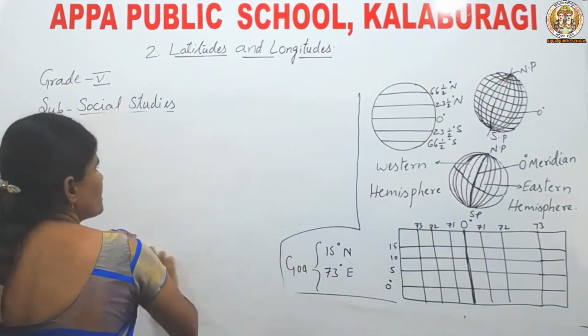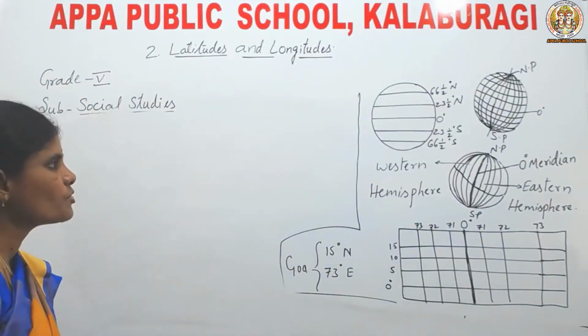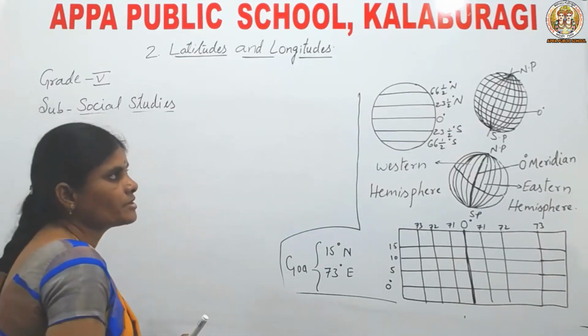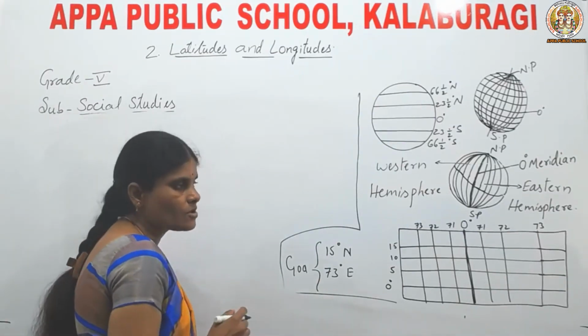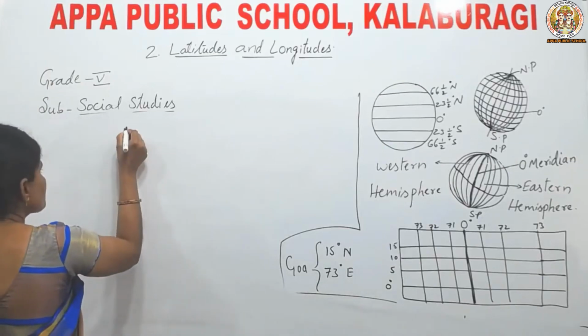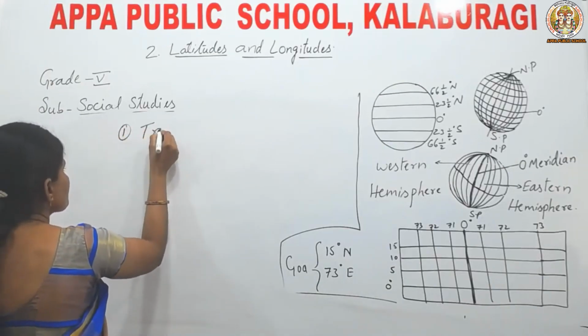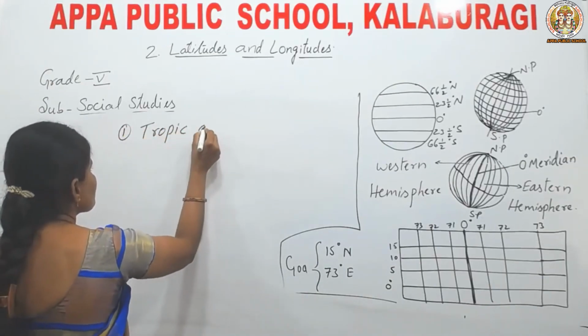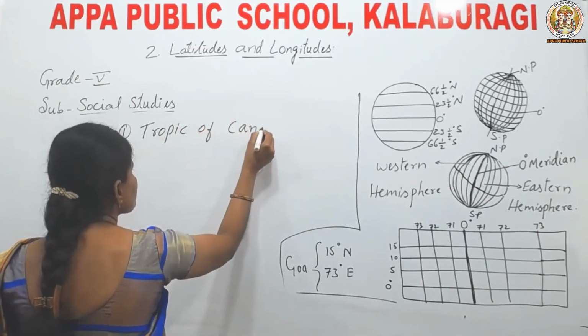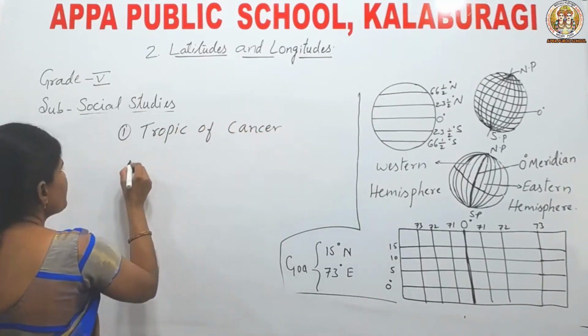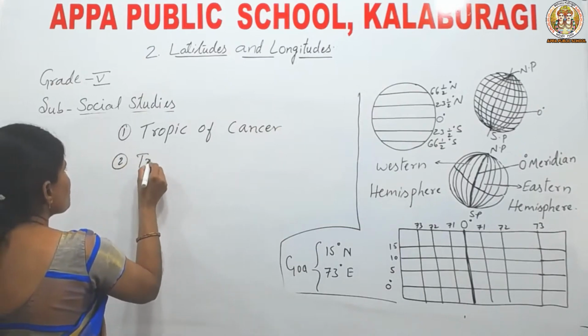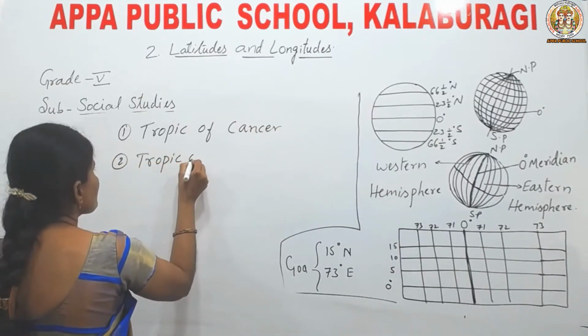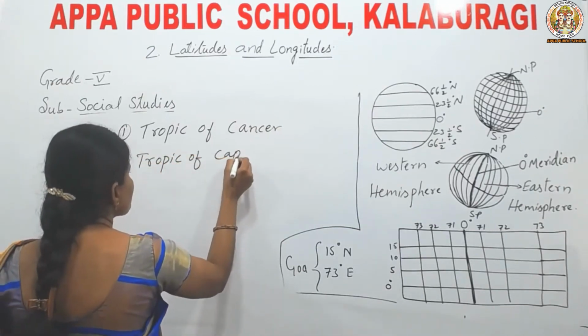Children, do you have any idea regarding the 4 important latitudes other than equator, north pole and south pole? First one is Tropic of Cancer. Second one is Tropic of Capricorn.